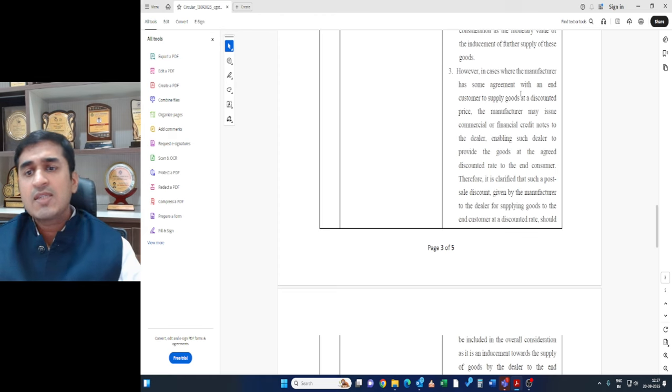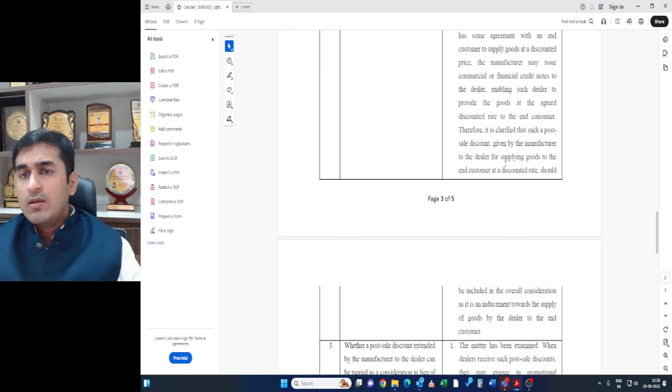In such cases, it has been mentioned that this 2 lakh rupees of benefit from the manufacturer to the dealer would be added as consideration in the hands of the dealer. So he would be charging GST not only on the 13 lakhs which he is realizing from the customer, but also on the 2 lakhs which he is getting from the manufacturer. So who will the dealer be charging taxes to?